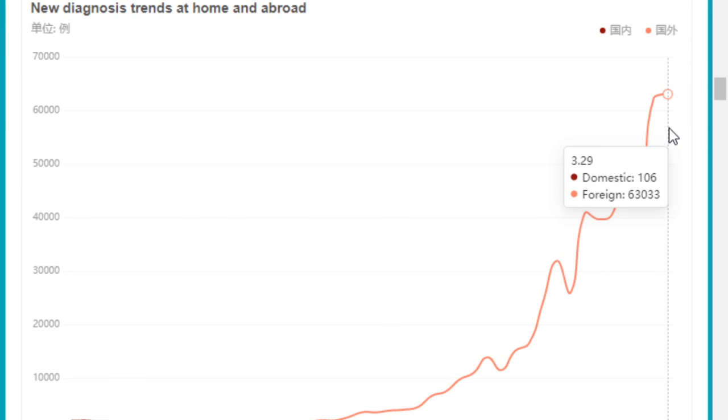So now let's move on to have a look at the new diagnosis trend at home and abroad. At home means in China, abroad means outside of China. The number is 106, which means China. Foreign means outside of China.